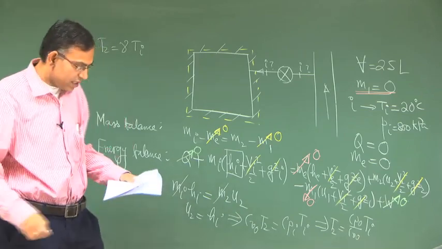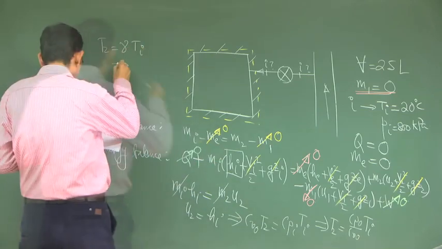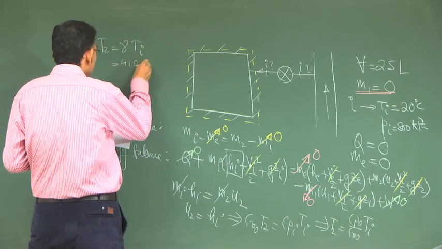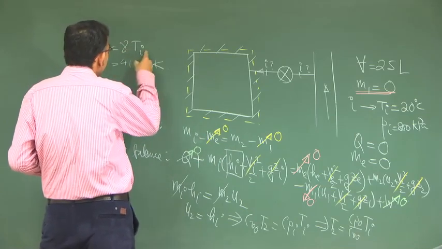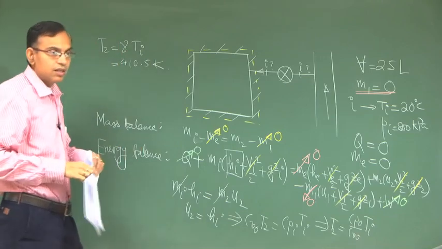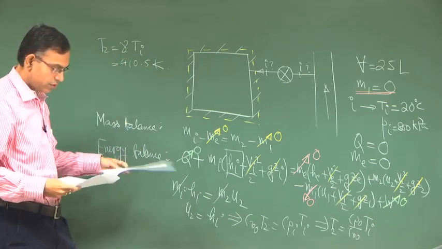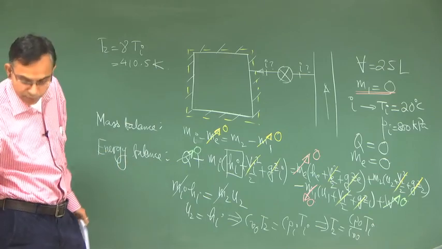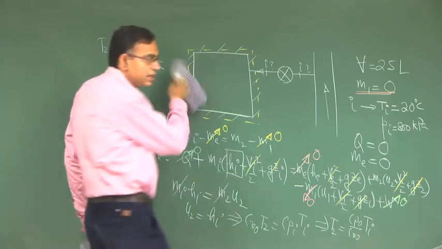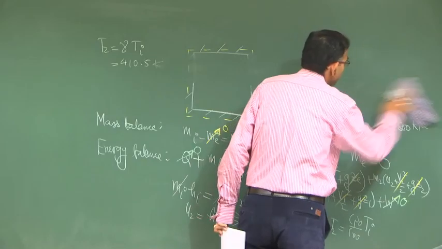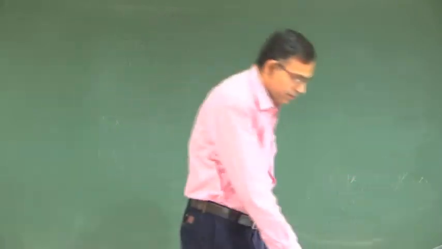Okay. So, the answer to this problem is 410.5 Kelvin. Remember that when you write a relation like this, the temperature has to be in Kelvin on both sides. Okay. So, let me erase the board and then we will move on to the next problem.